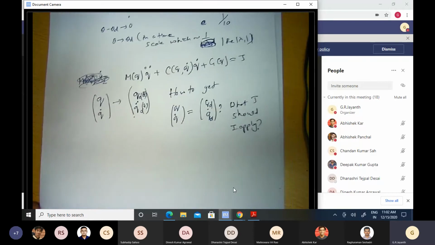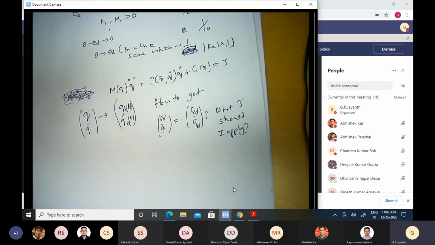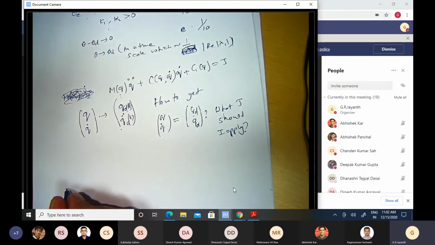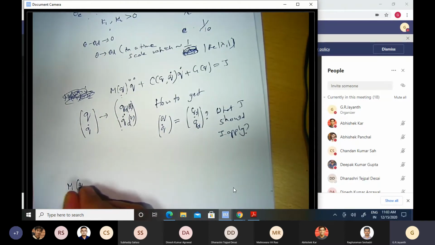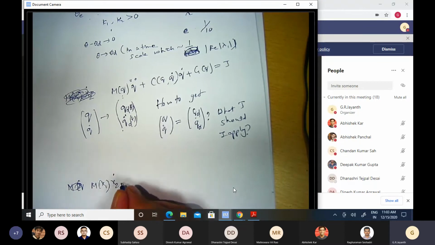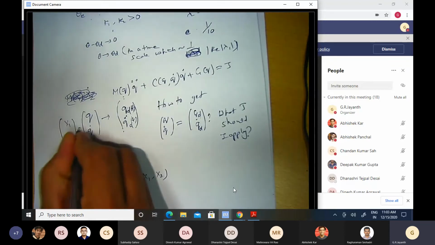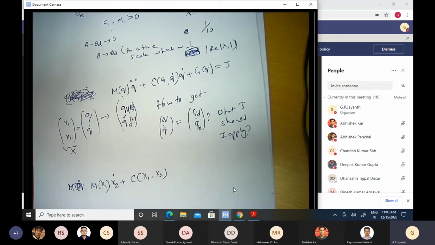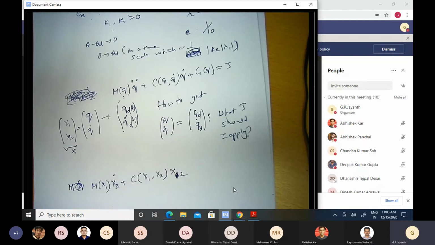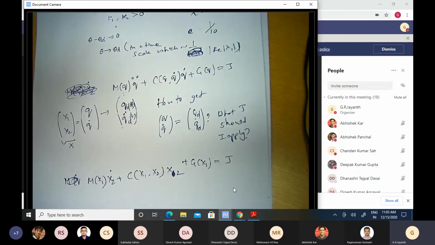So the solution is quite straightforward. It follows the same arguments. Now that you have recognized what x1 and x2 are, I will write this back in the original form, M of x1 times x2 dot plus C of x1, x2, so this is x1, x2, right? This is the state vector x, times x2, okay, plus G of x1 is equal to tau. This is the relationship. Okay.